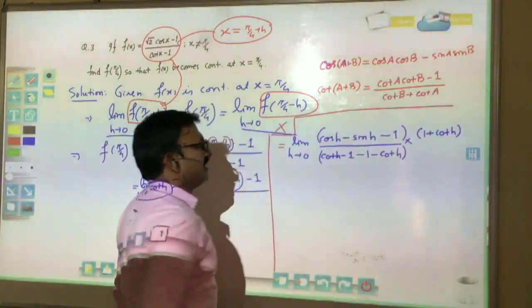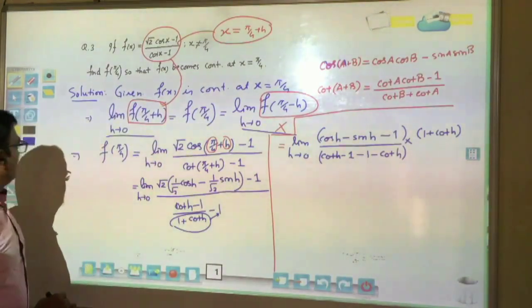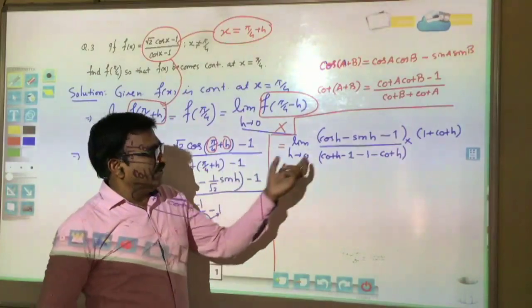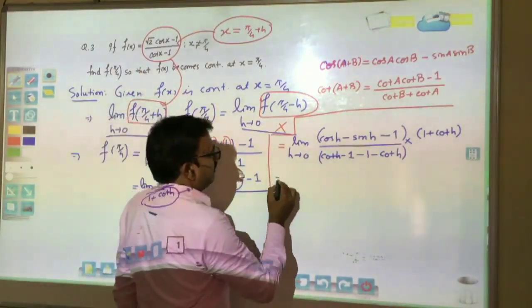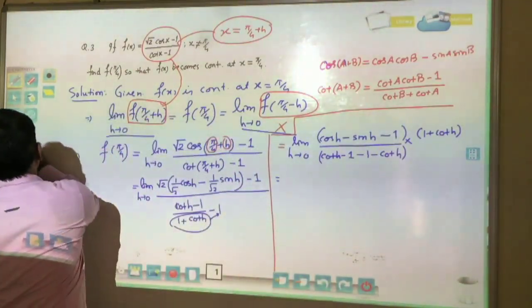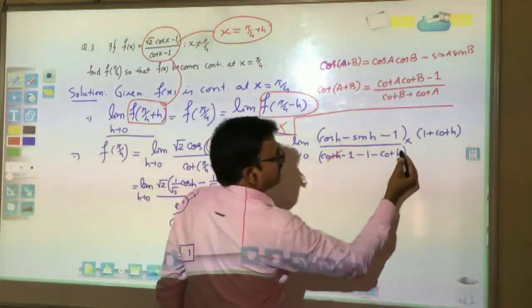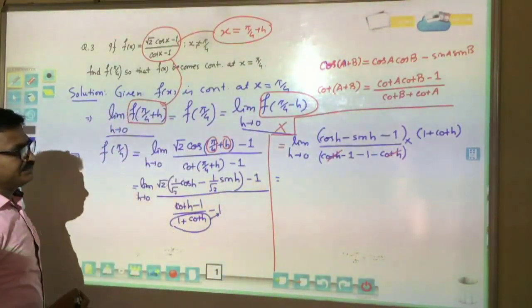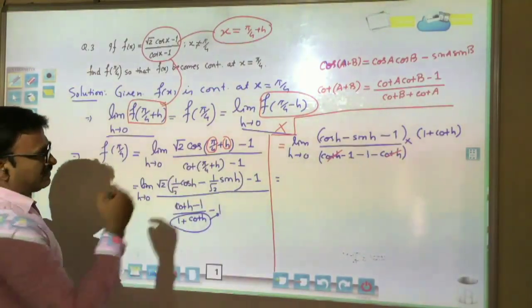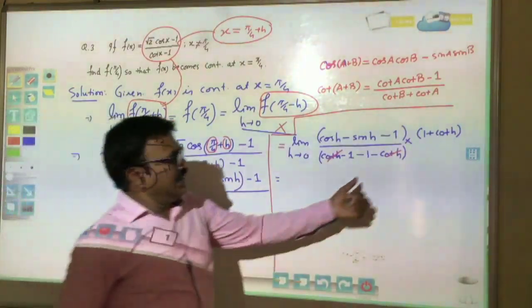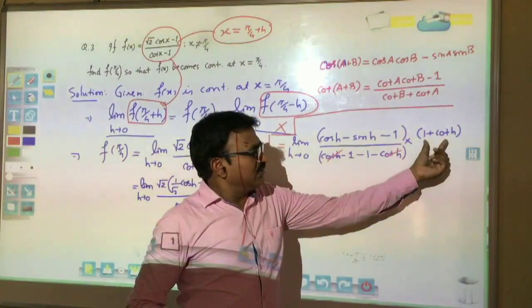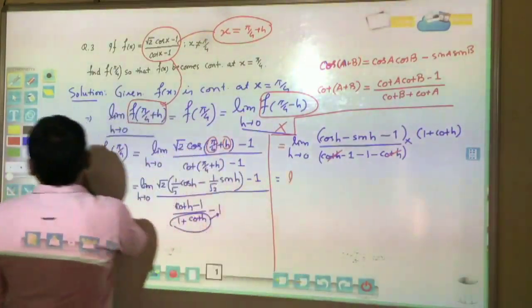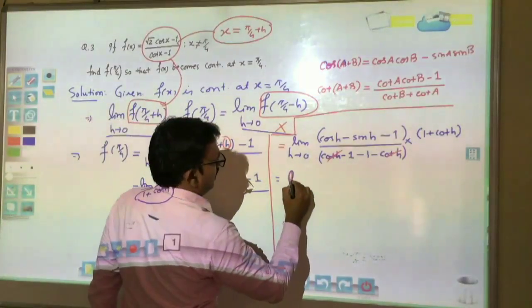This is the algebra of maths, which we already know. Students, now you can see cot h is cancelled by cot h here, and the denominator is minus 2. We will also use the limits theory.